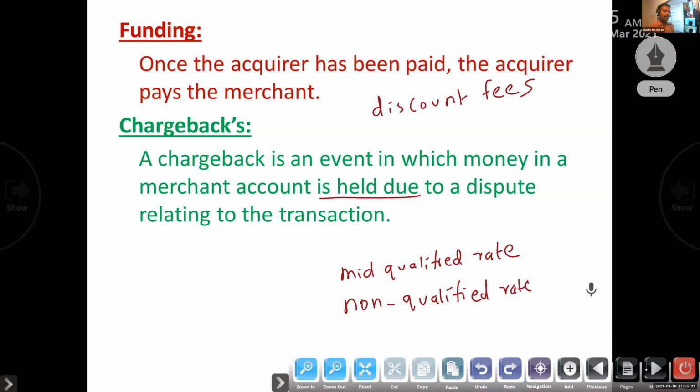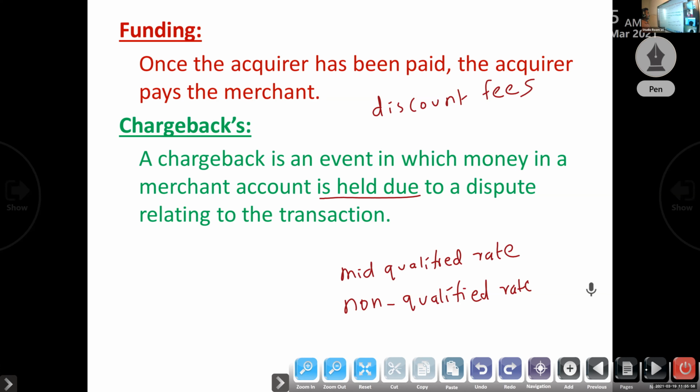Next one, funding. Once the acquirer has been paid, the acquirer pays the merchant. But while paying the amount to the merchant, they deduct some fees. Discount rate: whenever they process the credit card, they charge some amount from the merchant. Then mid-qualified rate: whenever they accept a credit card, they have to give some amount. Then non-qualified rate: whenever they accept a corporate or foreign card, they charge some amount from the merchant. That is funding. Then chargeback: if you don't receive the goods you bought with the help of a credit card, there is a chargeback facility.